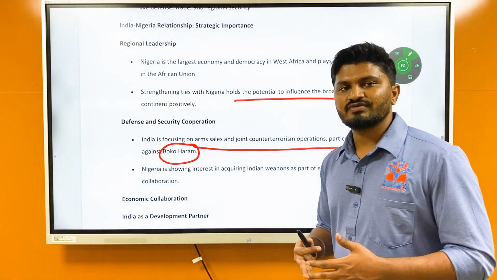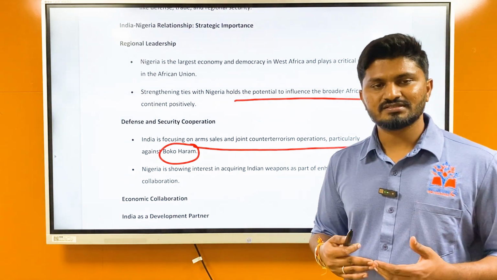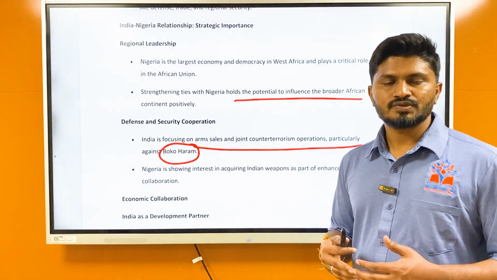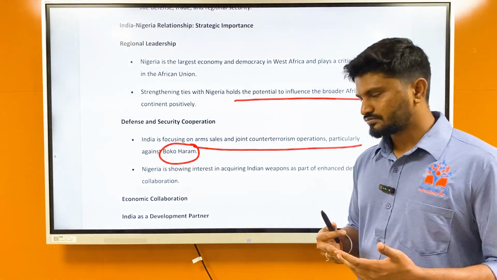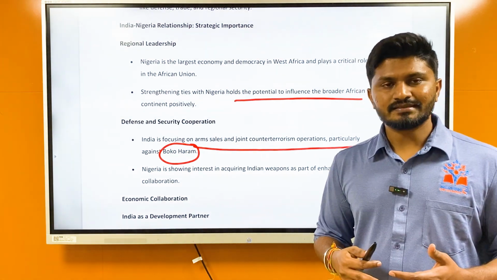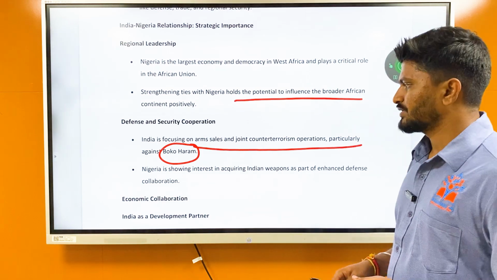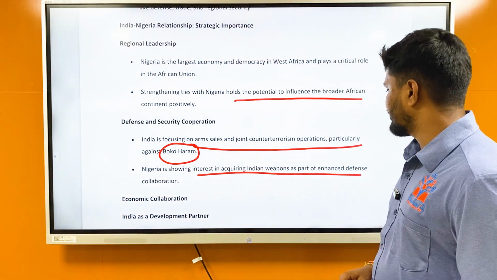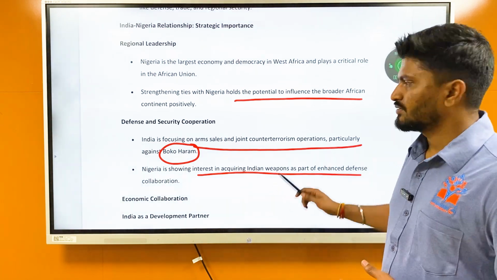They are also facing similar issues to what India faces in northern India, especially in Jammu and Kashmir, and northeastern India. So they understand each other's issues regarding counter-terrorism, and they are focusing on counter-terrorism. Then Nigeria is showing interest in acquiring Indian weapons as part of enhanced defense collaboration.